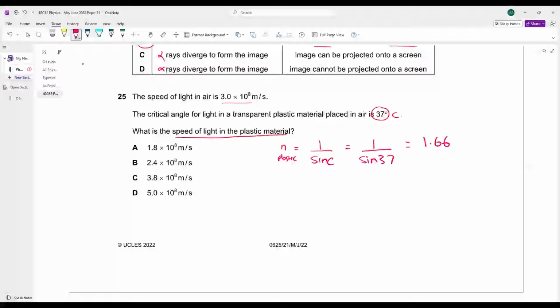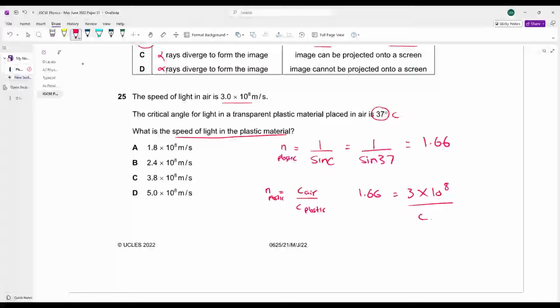Now you have to calculate the speed of light in the plastic. How will you do that? Refractive index of plastic also has another formula: speed of light in air divided by the speed of light in plastic. Refractive index of plastic पता है? Yes, 1.66. The speed of light in air पता है? 3 into 10 to the power of 8.